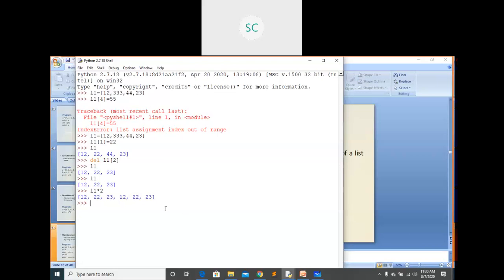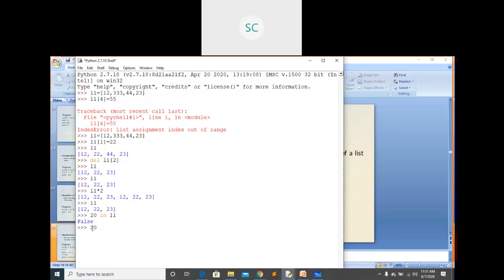Suppose if I take L1 here, these three elements are present. You can say 20 in L1. I'm using this membership operator here, checking whether 20 is present in L1. You got False, right? Because this 20 is not available within this list L1. To check whether the element is present within that list or not, we use this membership operator.